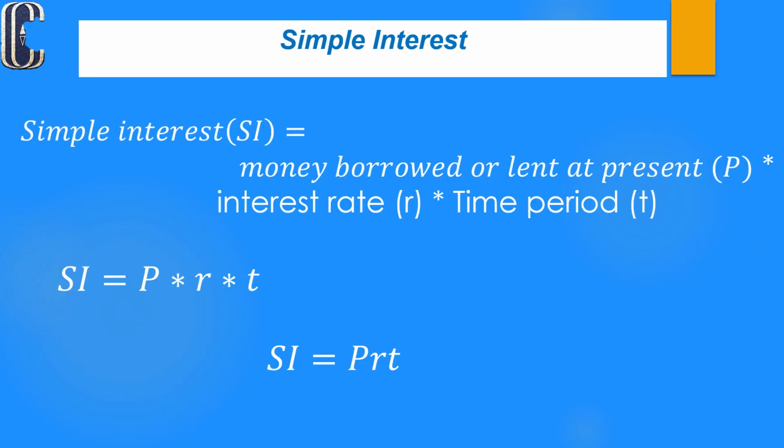So, what is the meaning of simple interest? Simple interest is calculated only on the principal amount. Once again, I will repeat: simple interest is calculated only on the principal amount. Here, interest does not earn interest. It means that interest is only on the principal amount. Interest remains the same every year. It will be constant in every year.